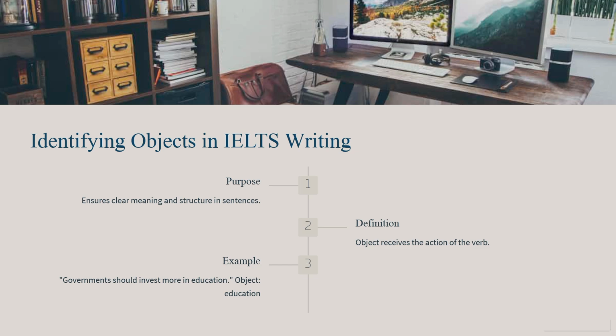So let's look at an example. "Government should invest more in education." In this sentence, education is a direct object because it receives the action of the verb invest. By recognizing direct objects like this, you'll ensure that your sentences are not only grammatically correct, but also conveying meaning effectively. Now that we've focused on identifying the direct object, let's move forward and explore more ways to enhance your sentence structure in the IELTS writing.